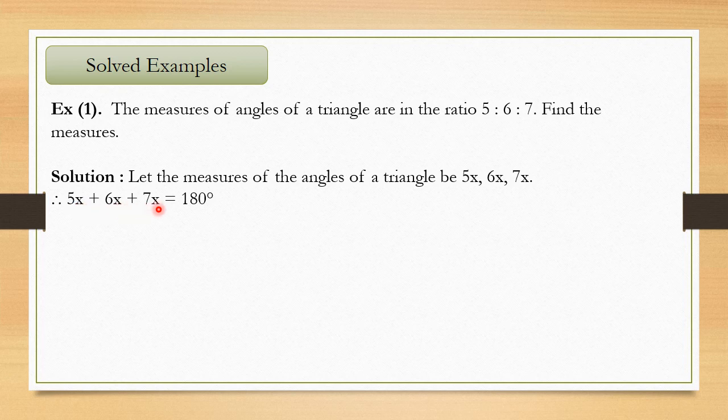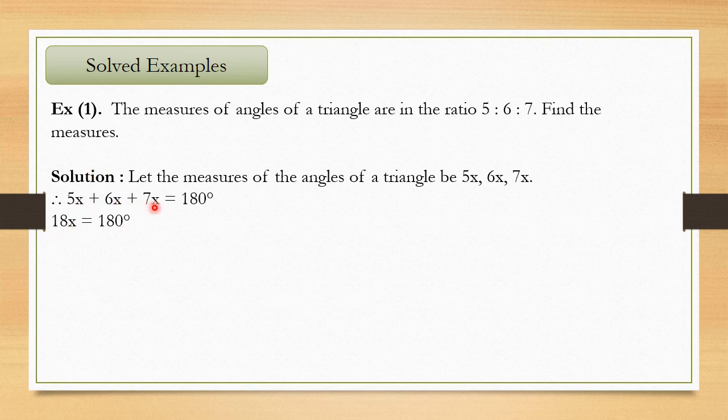Now, whenever there is the variable x, x and x, when the variable is the same, we can add the coefficients of each variable. Here the first coefficient is 5, the second coefficient is 6 and the third coefficient is 7. So 6 plus 5 is 11 and 11 plus 7 is 18. So the answer will be 18x.